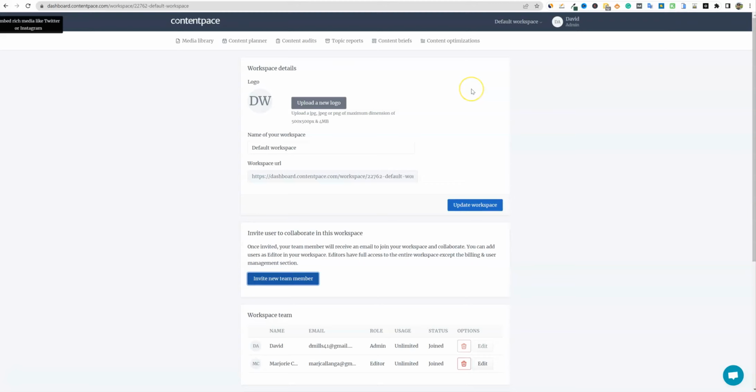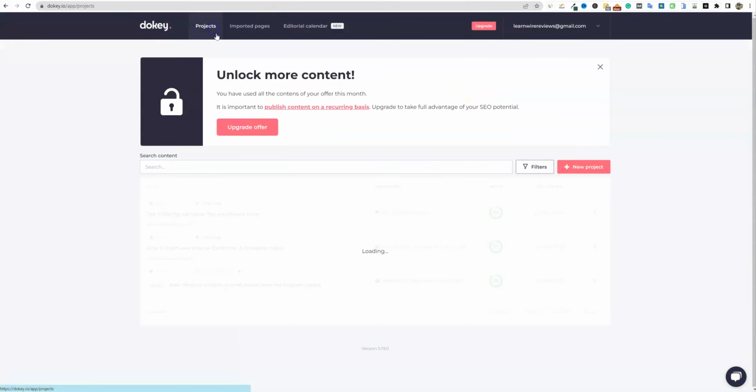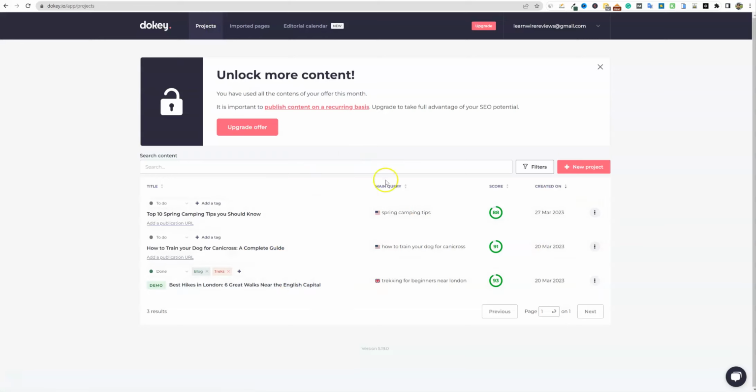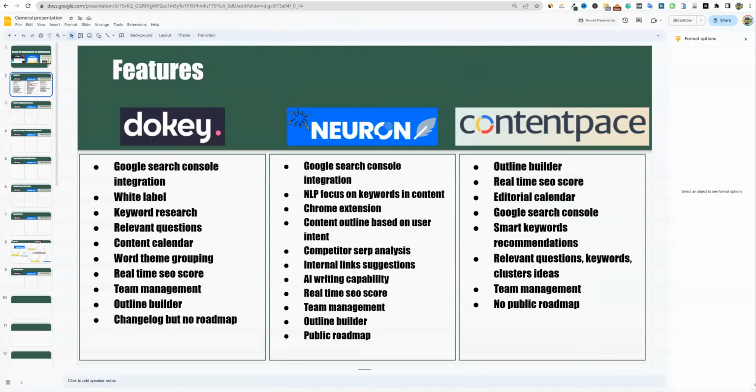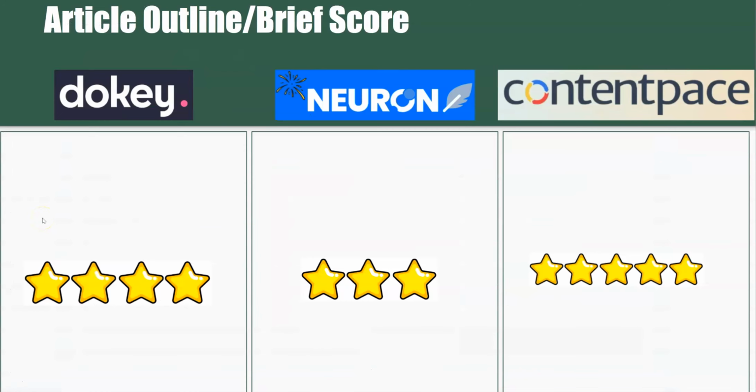And just talking about the UI of all the tools, I do think that this is a nice, crisp, clean user interface with Dokey. Let me go back and I'm going to score these. I think that's going to be the best way to kind of end the presentation. So I'll be right back. Okay, I'm back to wrap this up.